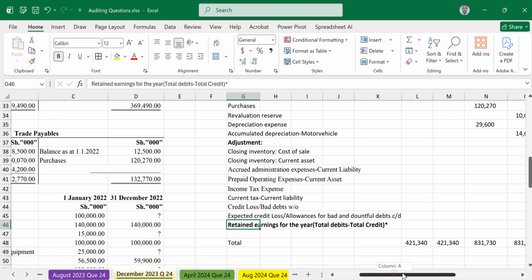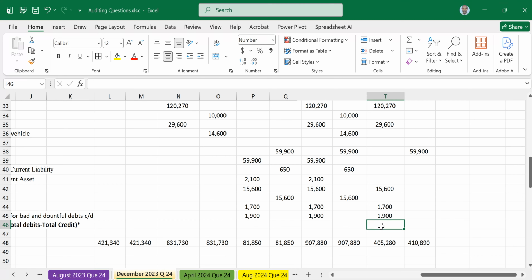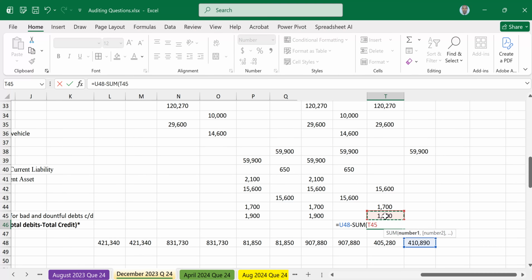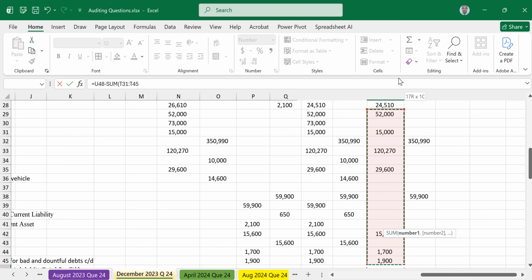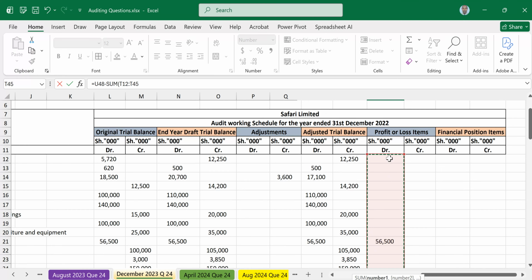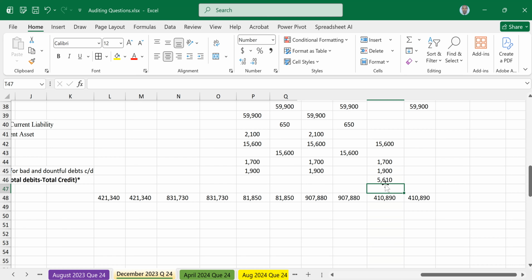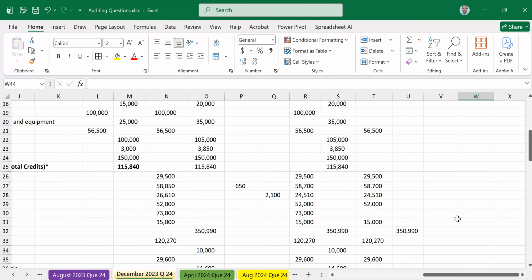Equal sign, click on 410, minus sum, tab, then select from 1900 moving up. From 1900 moving up, that is what we are summing. Sum of that to the end. Close bracket and enter. And that returns 5610 as our balancing figure. That will be statement of financial position items.